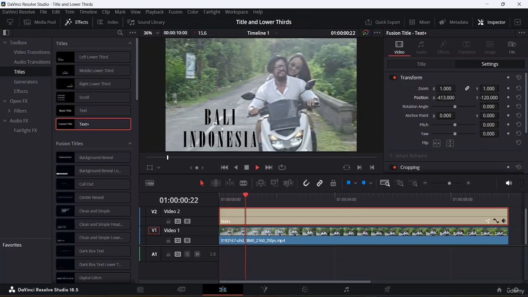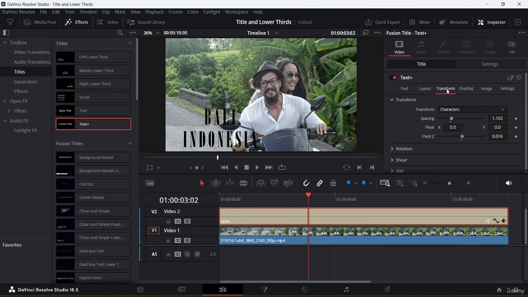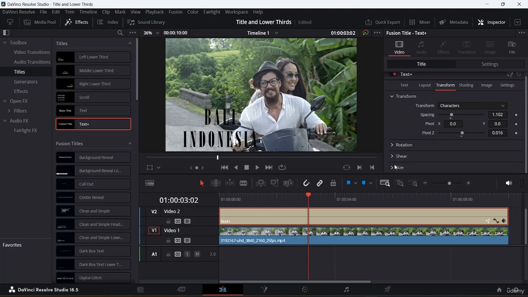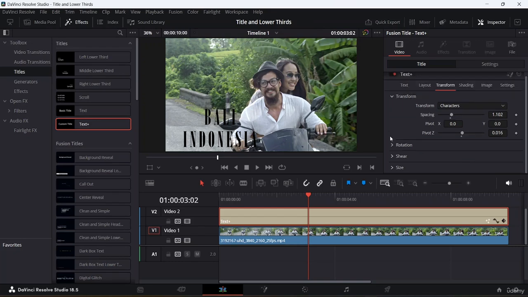So here this is how it will basically look like. Okay, and also there are different options. Let's go to title. Here you guys can see this is the transform option. If you want to shear it, you guys can come here and you guys can shear it as well. Okay, so here you guys can see now I am able to shear this thing up. And if you do want to shear it in the y-axis, you guys can see you are able to shear it in the y-axis as well. Let's go back to default. Okay, so I will just go back to default again right over here.